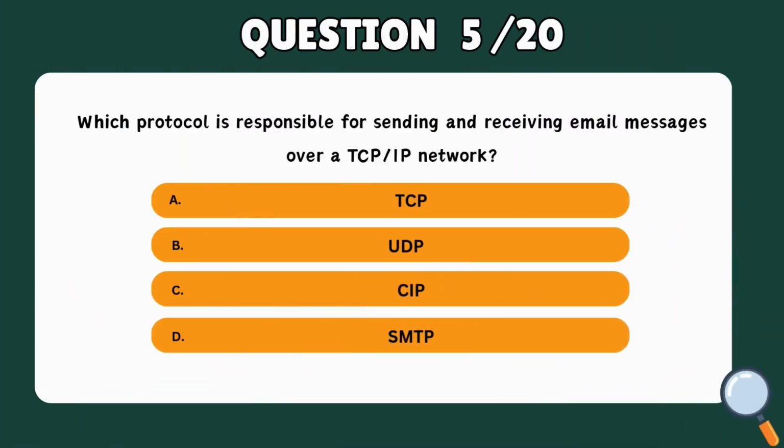Question 5. Which protocol is responsible for sending and receiving email messages over a TCP/IP network? A. TCP. B. UDP. C. CIP. D. SMTP. Correct answer: D. SMTP.